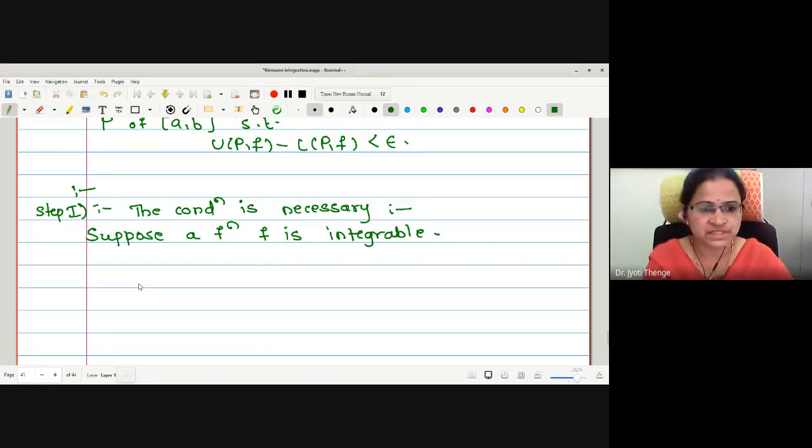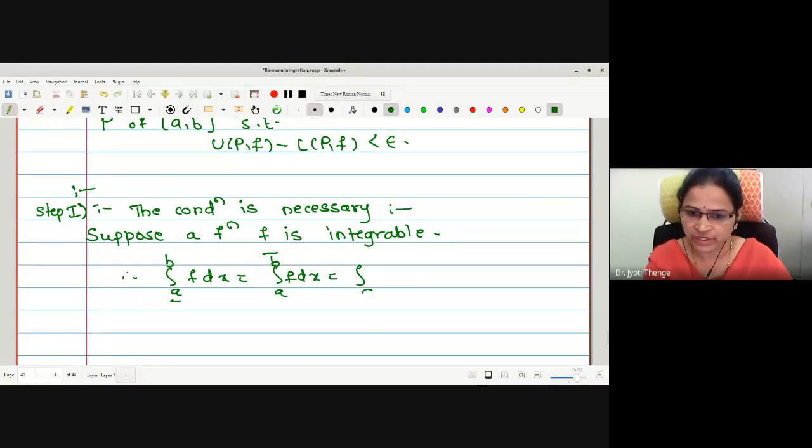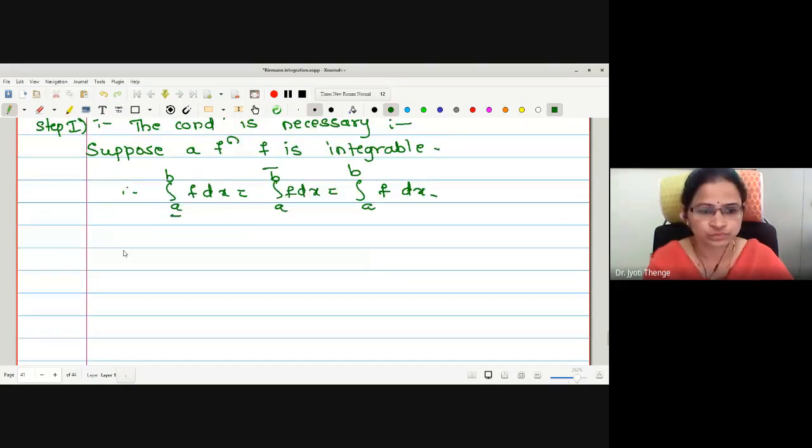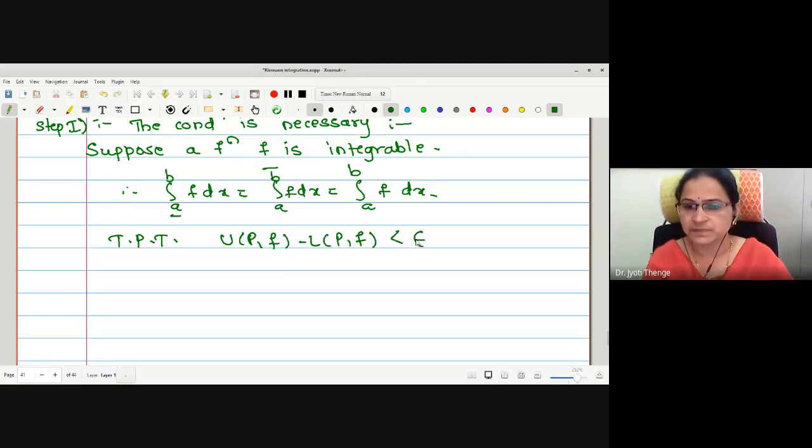And if it is integrable, we know lower integral is equal to upper integral is equal to actual integration. Correct. To prove that UPF minus LPF is less than epsilon. No restriction on this P now.